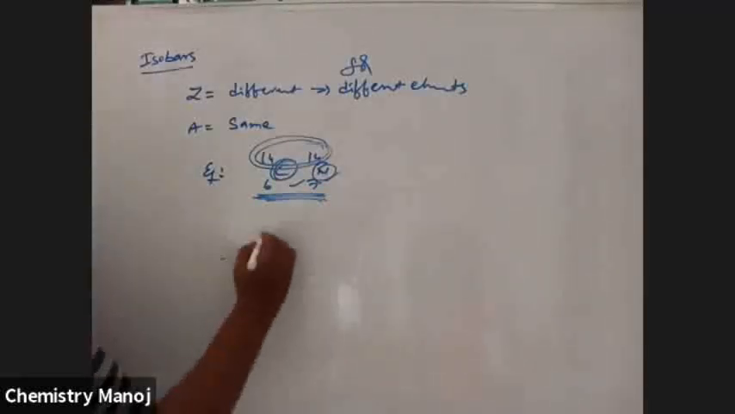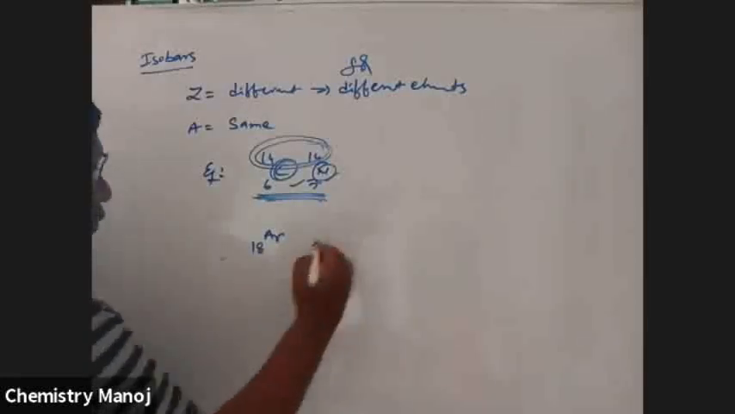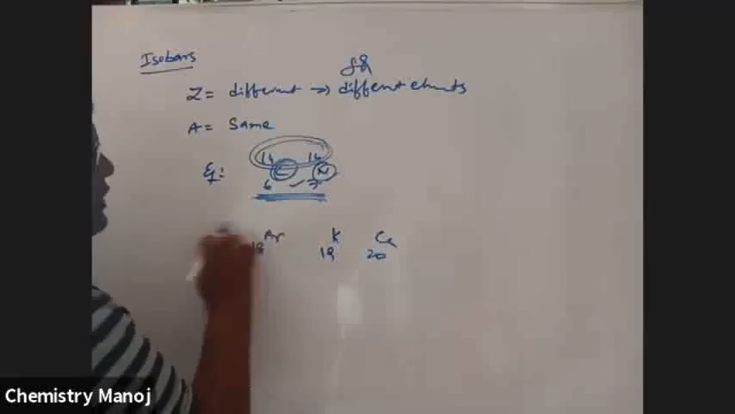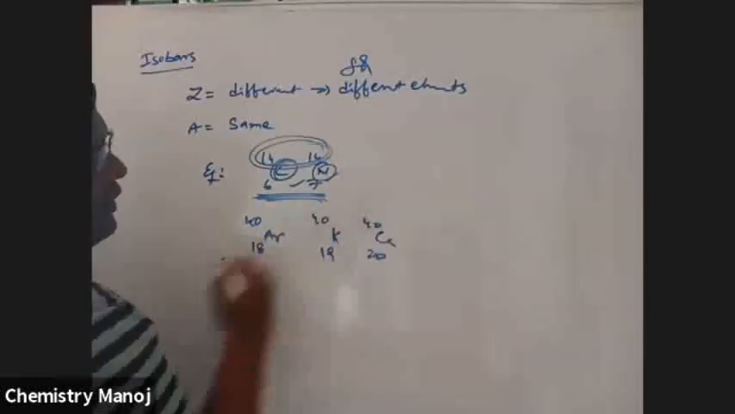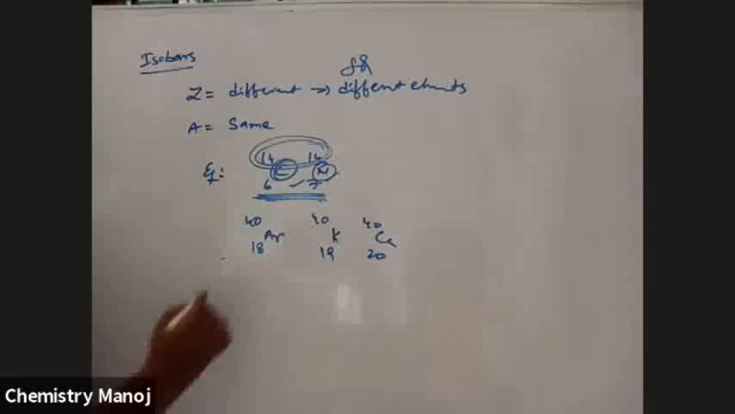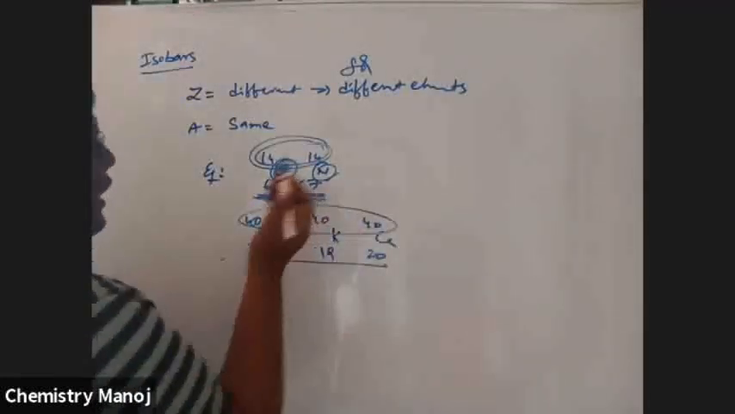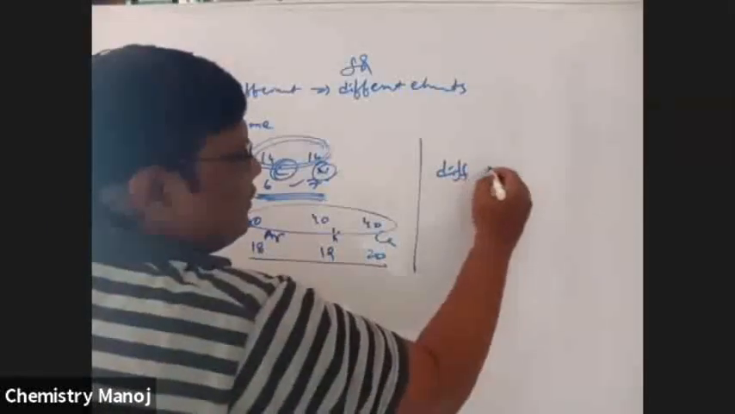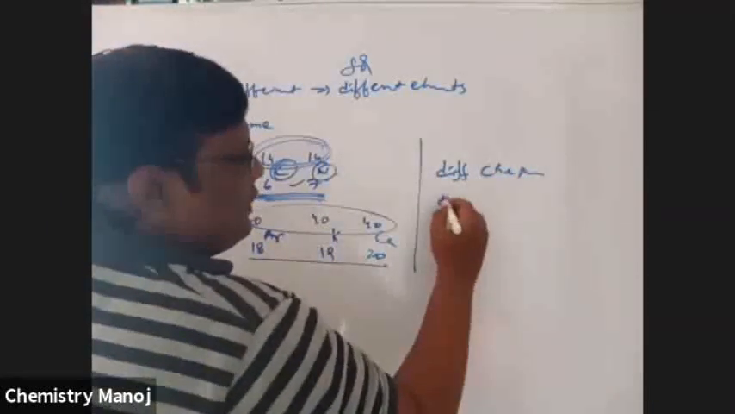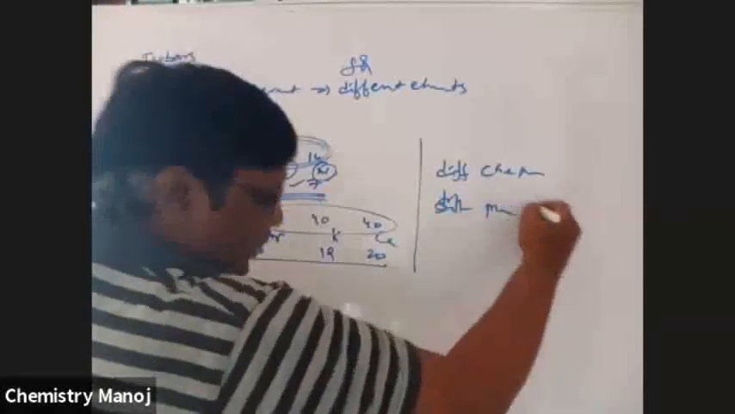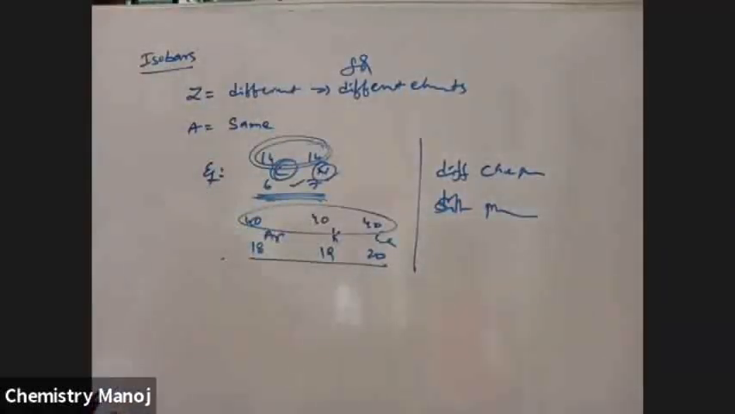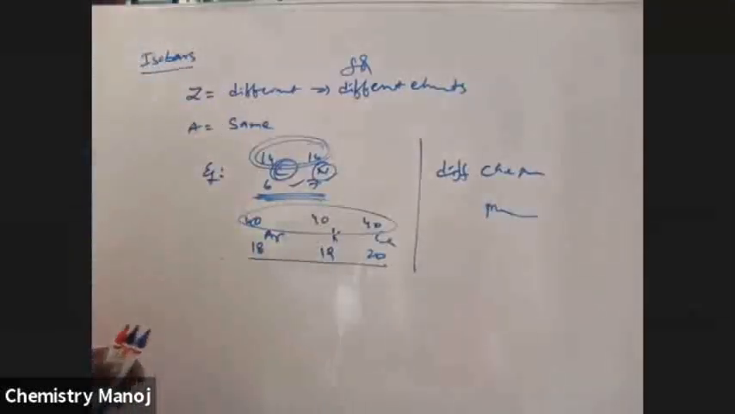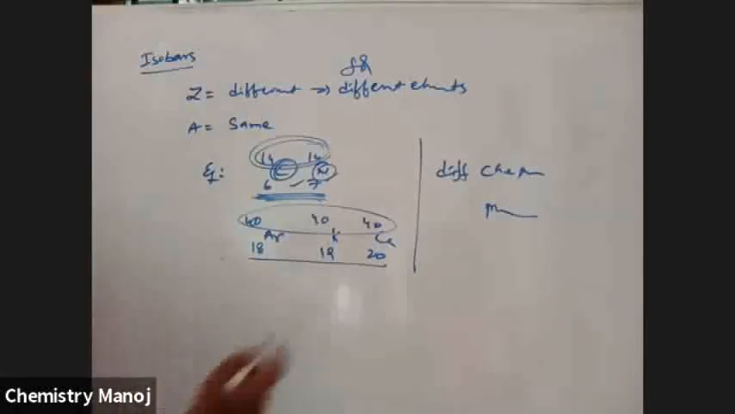Next, similarly, argon (18), potassium (19), and calcium (20). All of these have 40 as the mass number: 40, 40, 40. So different atomic number, same mass number: isobars. They have different chemical properties and different physical properties, or sometimes the physical properties may be the same, but the chemical properties are entirely different.